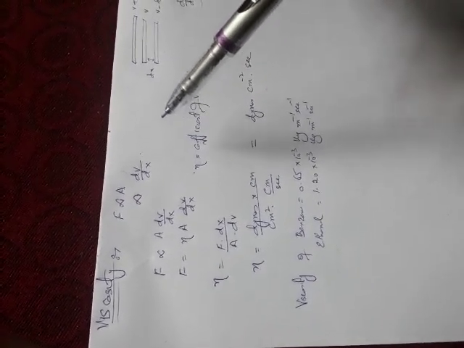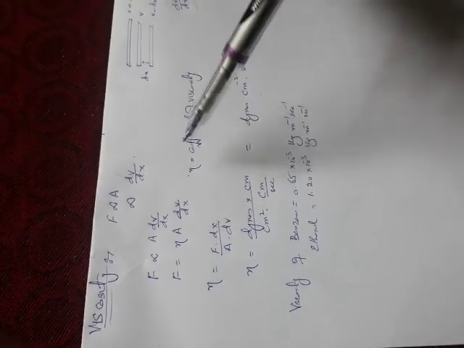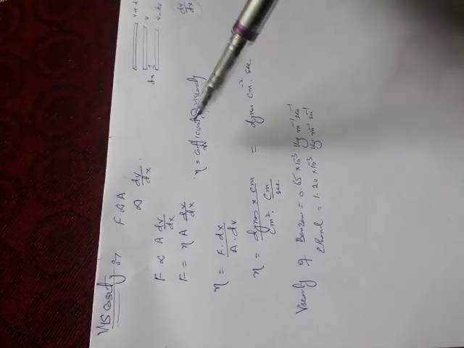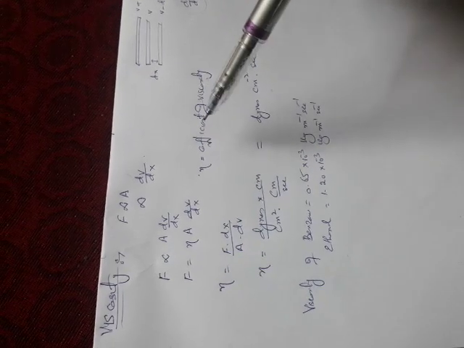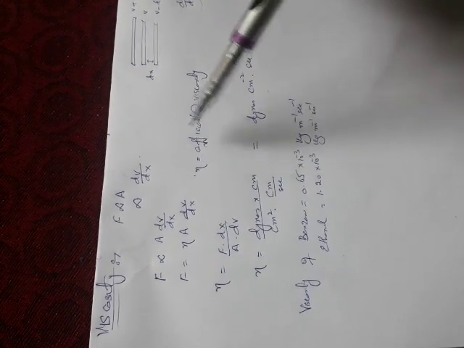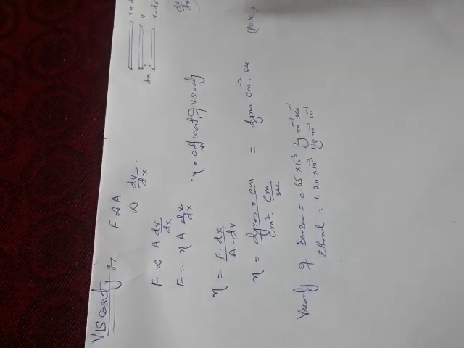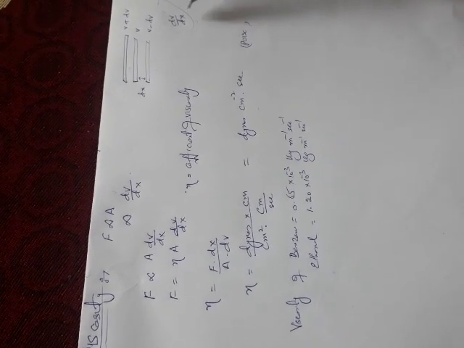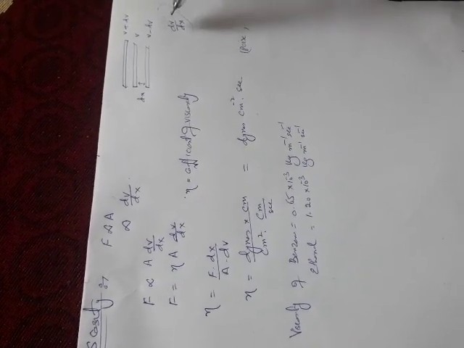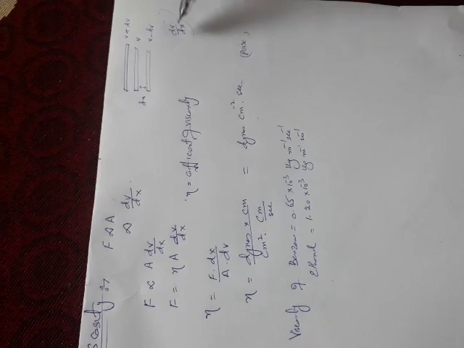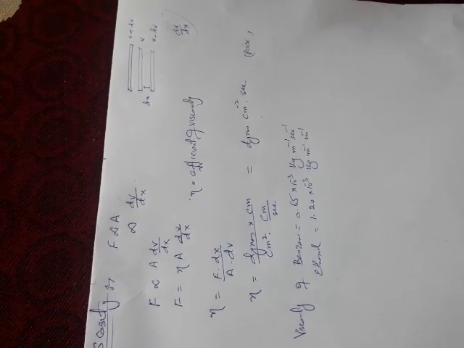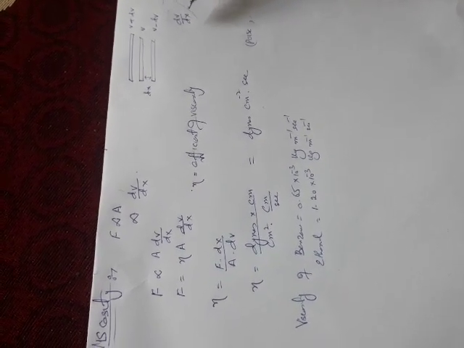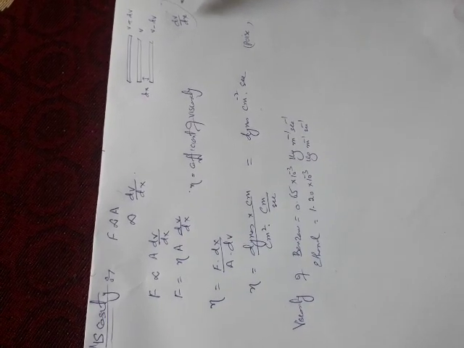Now if area is 1 square meter, and this velocity gradient is one unit, meter per second, or this velocity gradient is equal to unity.